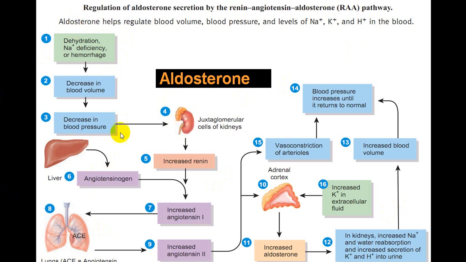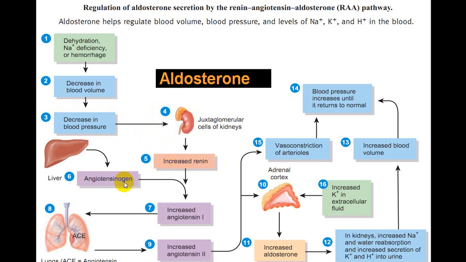The juxtaglomerular apparatus is stimulated by three main factors: dehydration, that is negative water balance, hyponatremia, and hypovolemia, also because of hemorrhage. So water loss, blood loss, and so on will decrease the blood volume. Because of the decrease in blood volume, blood pressure falls. Because of the fall in blood pressure, GFR decreases, and that decreased GFR stimulates the release of renin.